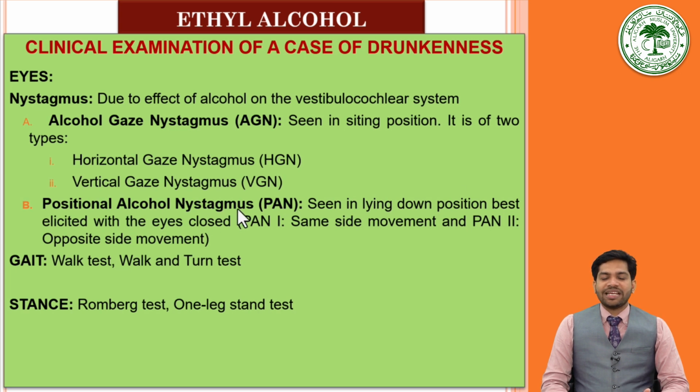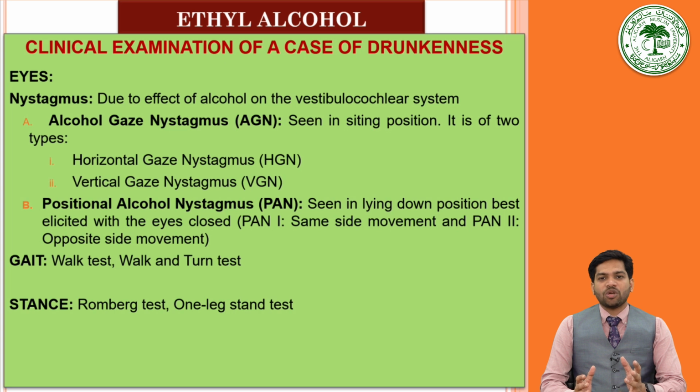Then positional alcohol nystagmus is seen in the lying down position, best elicited with the eyes closed. This is also known as PAN. PAN 1 and PAN 2 are the two different types of movement with respect to positional alcohol nystagmus. The patient is asked to lie down on the table or on a seat, and then his head is turned to the right and the left side.